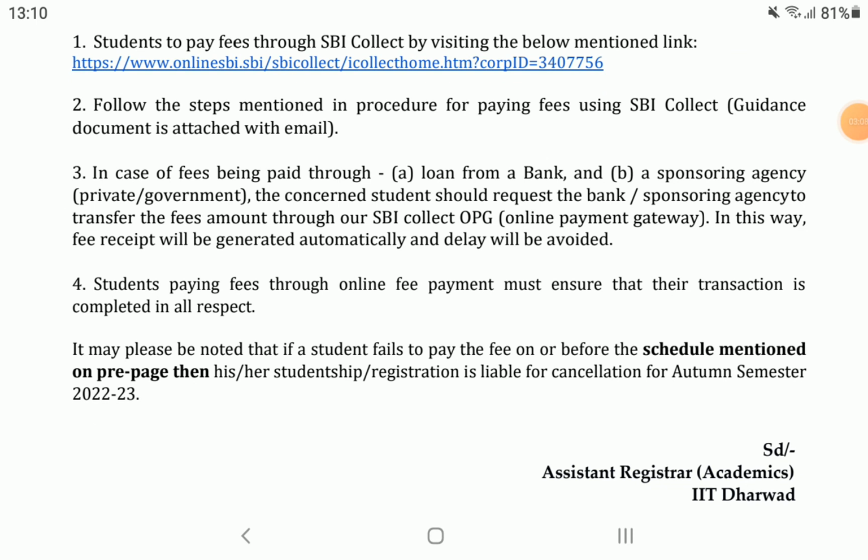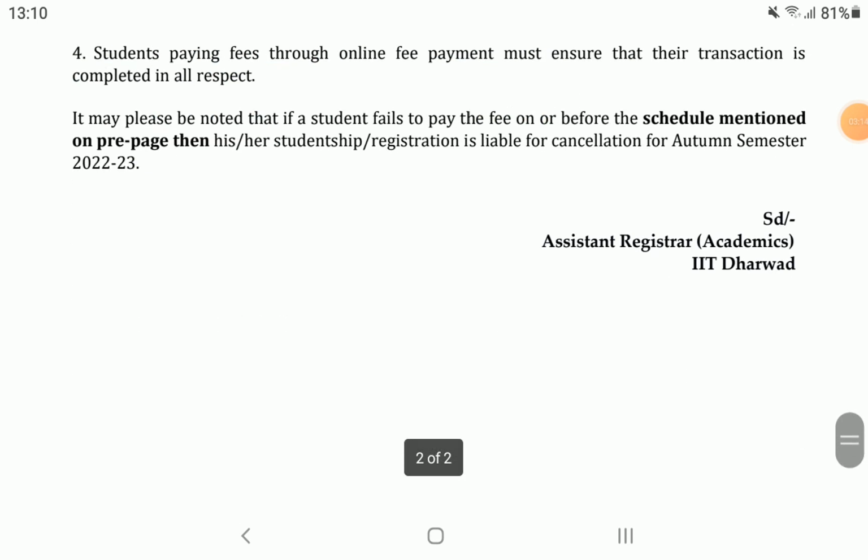A student paying fees through online payment must ensure that the transaction is completed in all respects. You have to check whether you have correctly paid or not. It may please be noted that if a student fails to pay the fees on or before the schedule mentioned on the previous page, then the student's registration is liable for cancellation for the academic semester. That means if you do not pay fees for 2022 and 2023, your registration will be cancelled for this year.